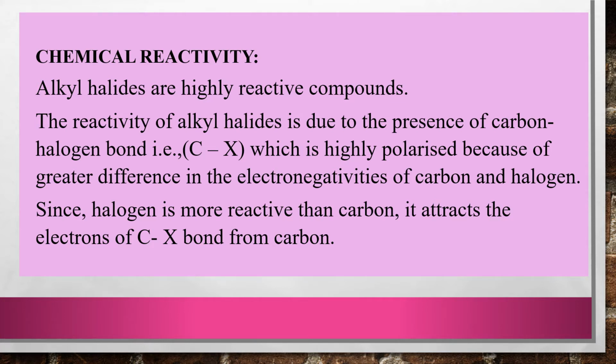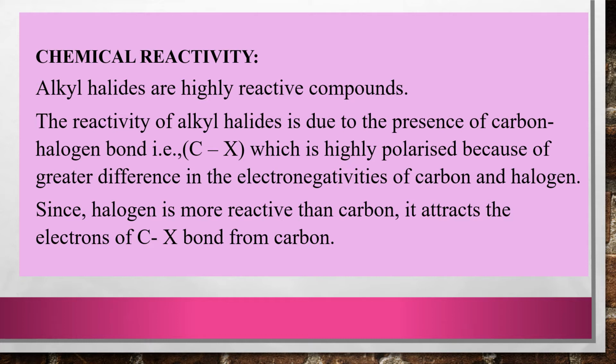Because X is more electronegative than carbon. Therefore, the carbon-halogen bond is highly polarized, and this is the reason for the high reactivity of alkyl halides.